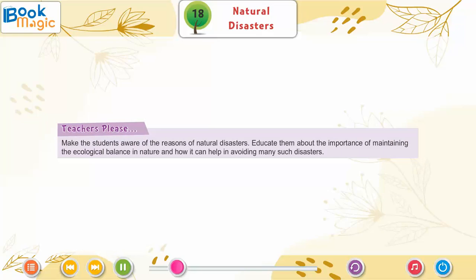Teachers, please make the students aware of the reasons of natural disasters. Educate them about the importance of maintaining the ecological balance in nature and how it can help in avoiding many such disasters.